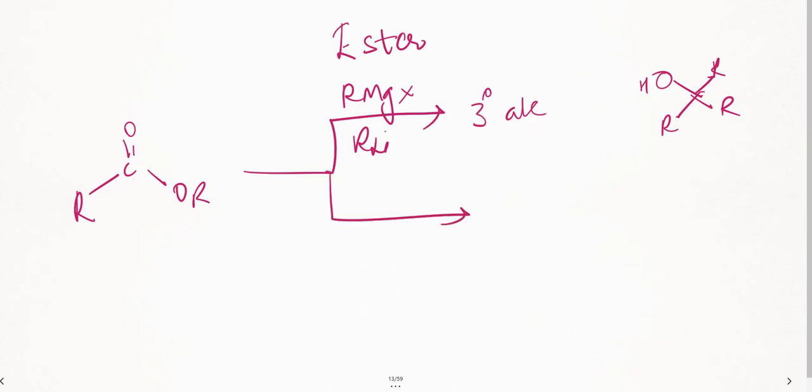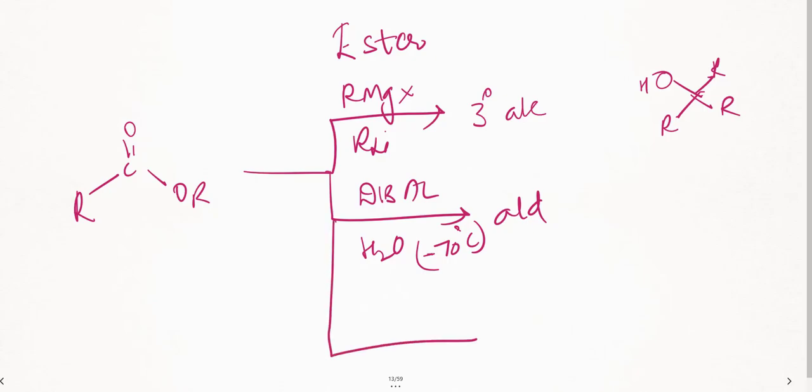Suppose you are using DIBAL here and doing hydrolysis, it gets converted to aldehydes. But the important thing is that whenever you use DIBAL, a very low temperature of minus 70 degrees centigrade is used. Suppose I introduce lithium aluminium hydride to esters and then hydrolysis, I'll get primary alcohols. So this is the maximum I did for esters.